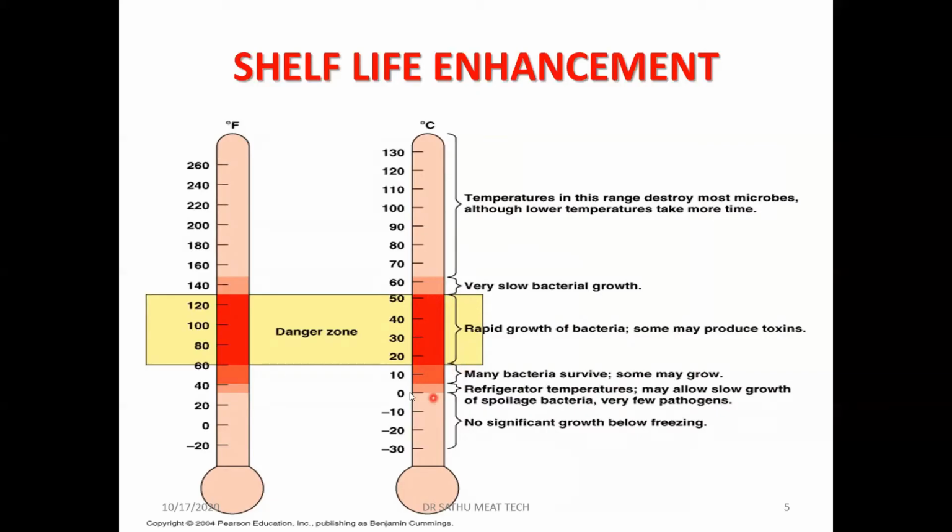So the danger zone extends from 5 to 60 degrees centigrade, and from 15 to 50 degrees centigrade is the most dangerous for any type of food materials, especially if they have more water activity. They will spoil very fast in this range, because the bacteria will multiply very rapidly in this range of temperature.